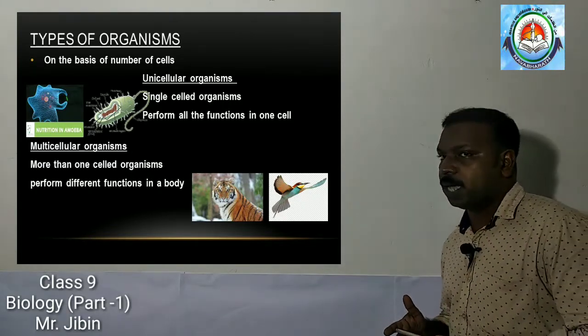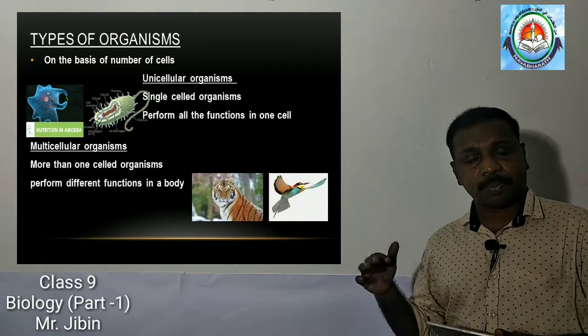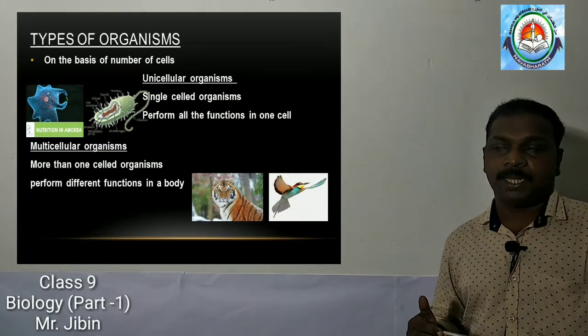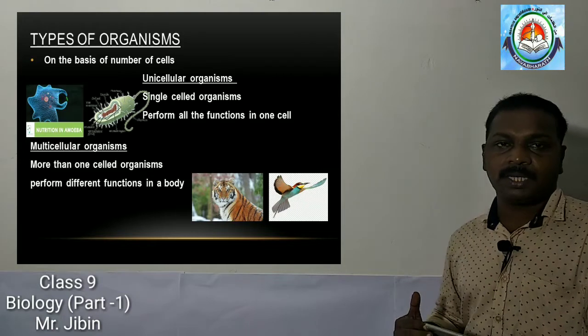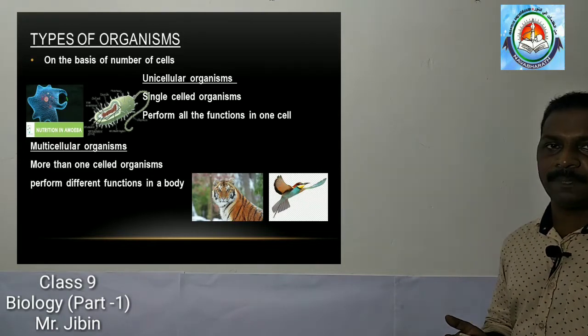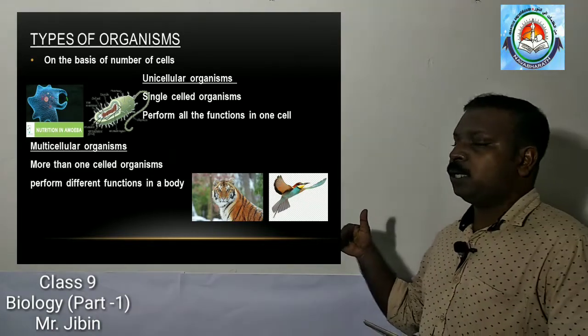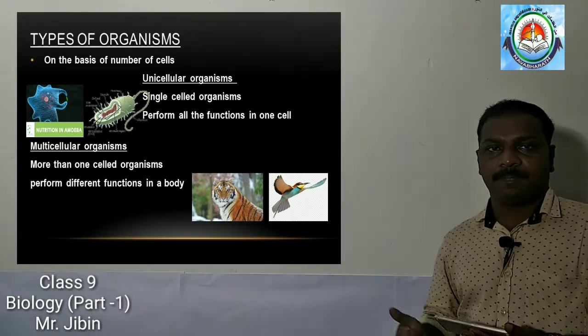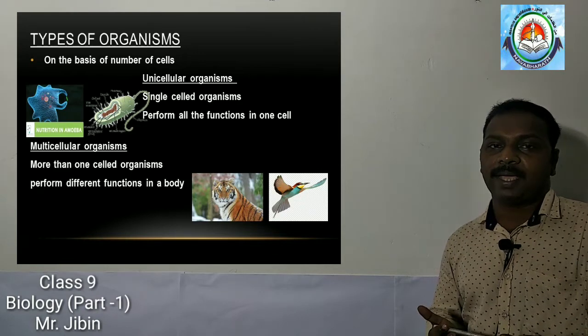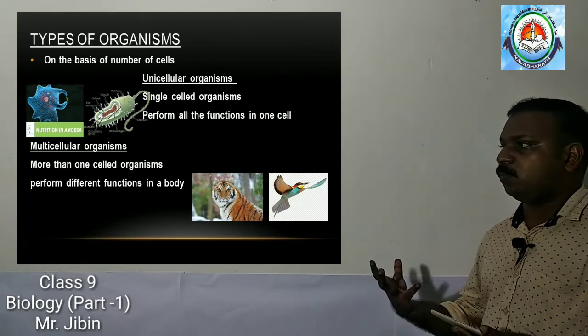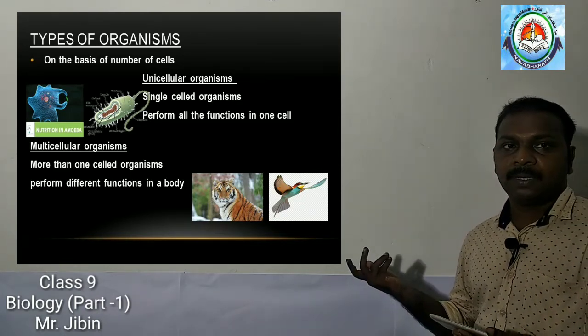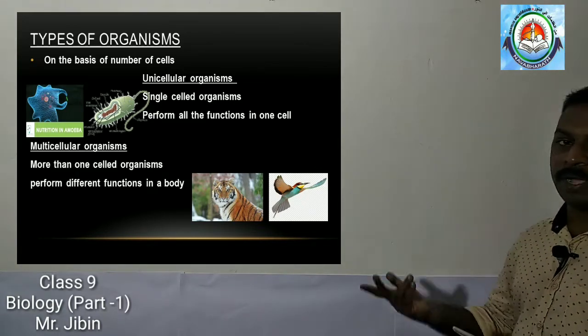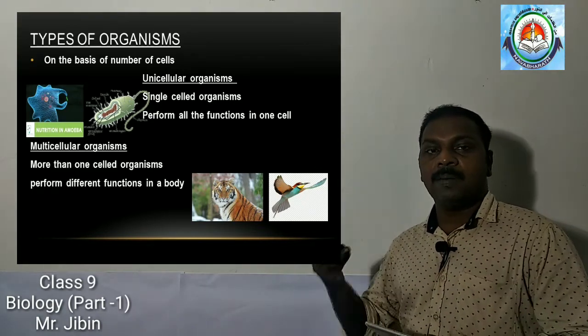unicellular organisms. Amoeba is an example. Then bacteria is an example for such unicellular organisms. But organisms that have more than one cell are called multicellular organisms. Their body is composed of more than one cell, so they can perform many functions by using those cells or particular tissues.